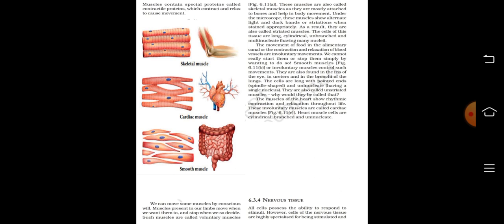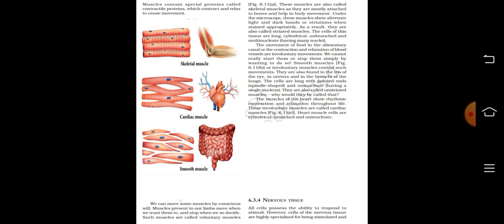The muscles of the heart show rhythmic contraction and relaxation throughout life. These involuntary muscles are called cardiac muscles. Heart muscle cells are cylindrical, branched, and uninucleate.